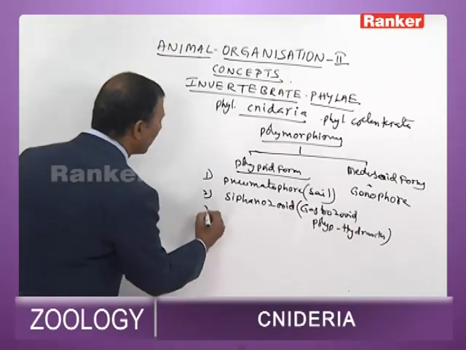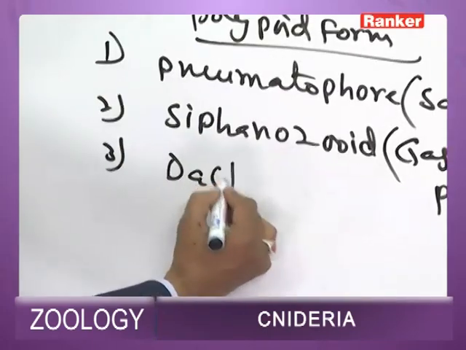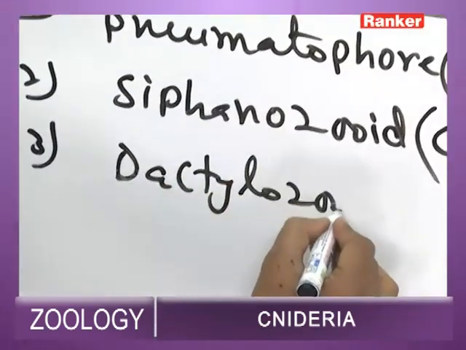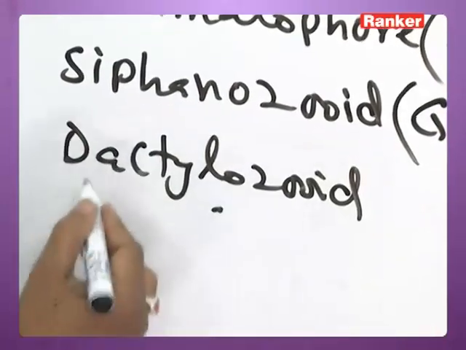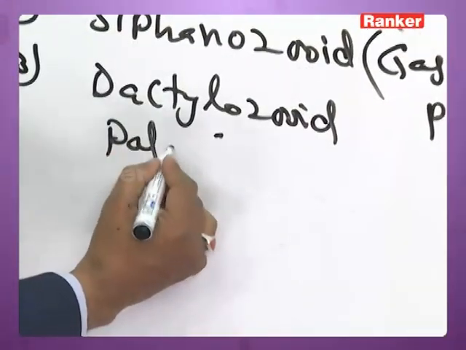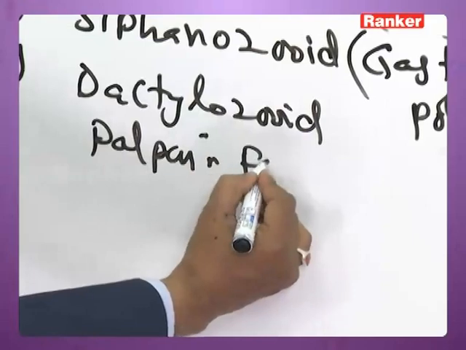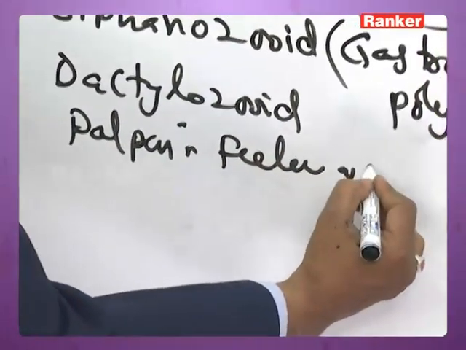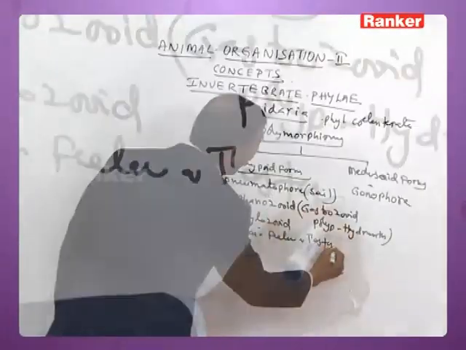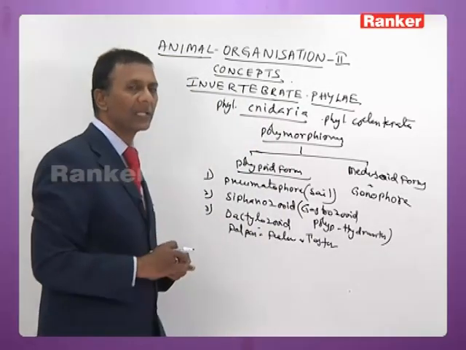The next you have dactylozooid, which is also called palpon or feeler or taster. It is meant for offense and defense.